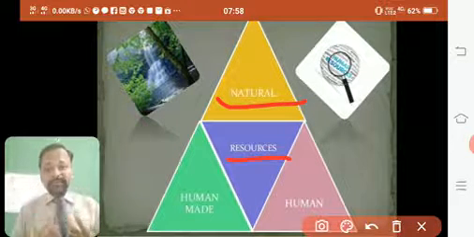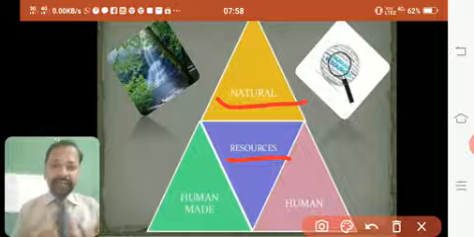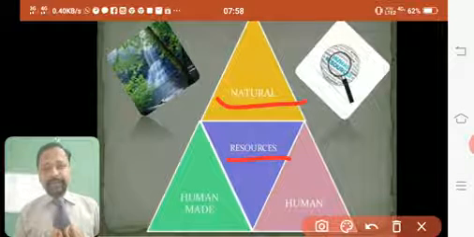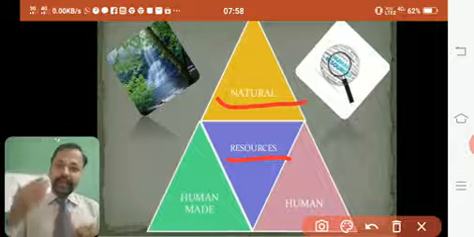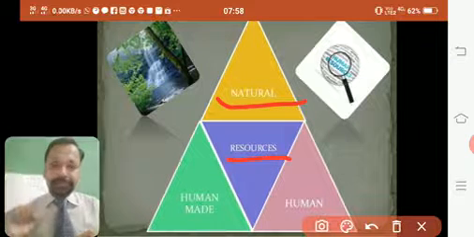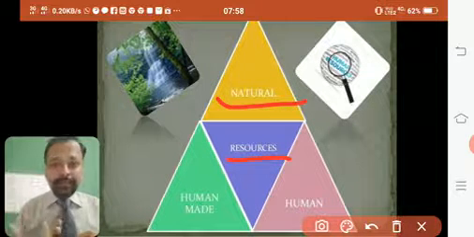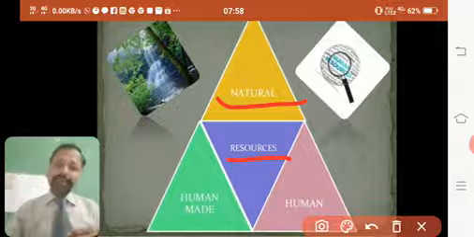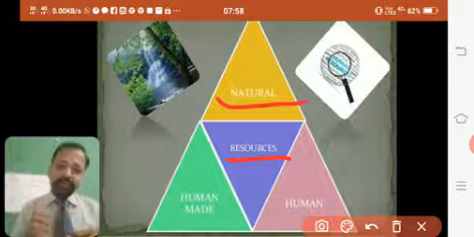For my body to perform properly, I need oxygen. So oxygen is my need. So I breathe in air from the environment. And this air is created by whom? Do we make air? No. It is a natural thing. So it's a natural resource for me.